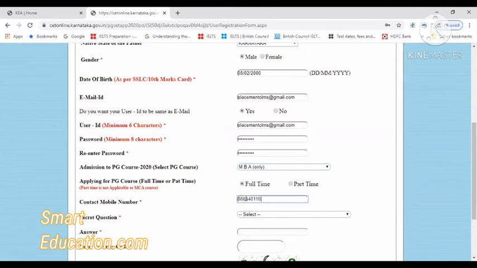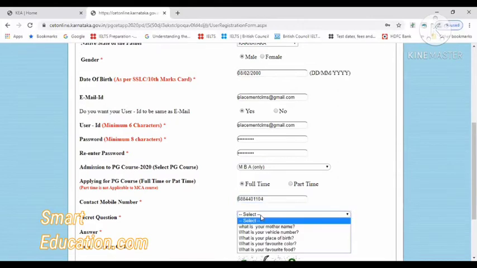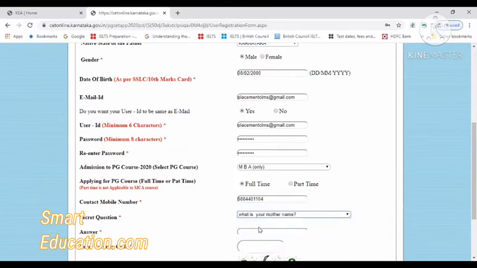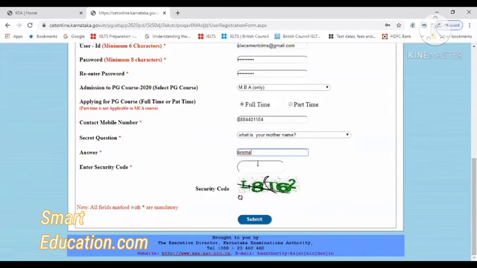Mobile number is again very important because you'll be receiving a message there. Then I would prefer giving the secret question as my mother's name, so that it will be easy to remember. Even you guys, preferably give your mother's name, it will be better.